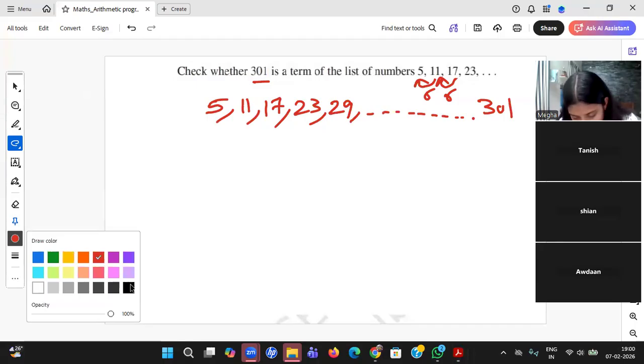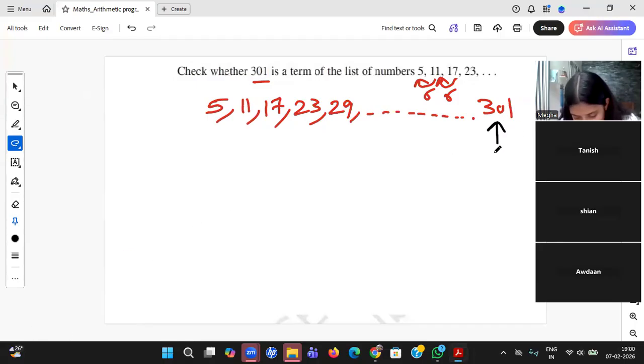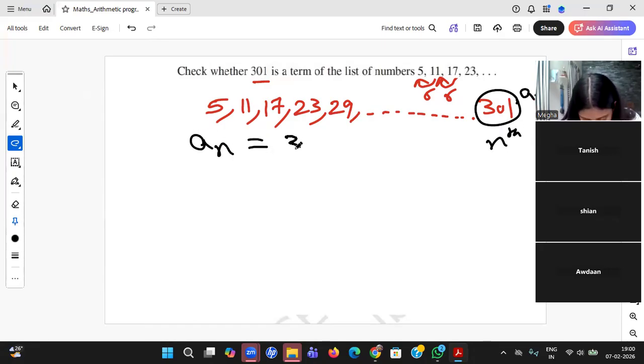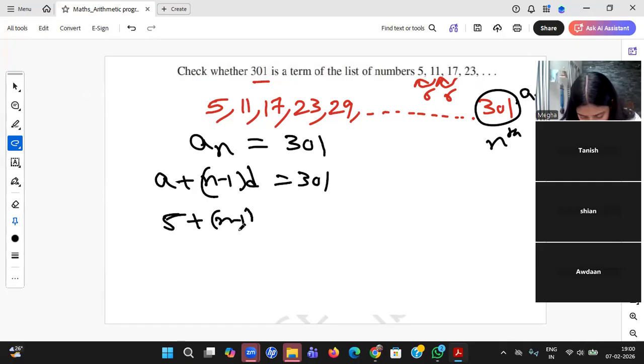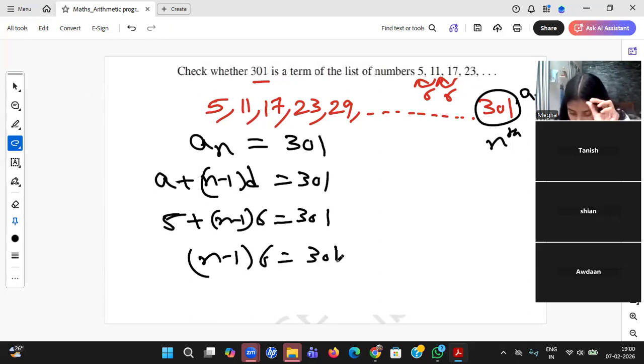If such a question comes, what will you do? You assume, yes, it comes, and the value is A of n and the position is the nth place. So always we do this, right? Whenever he is giving this, you take it: yes, 301 will come. It is A of n and the nth term. Then you just write A of n equal to 301. Now you solve it. A of n is nothing but A plus n minus 1 into d equal to 301. What is A? 5. What is d? 6, common difference. So n minus 1 into 6 equal to 301 minus 5, which is nothing but 296.